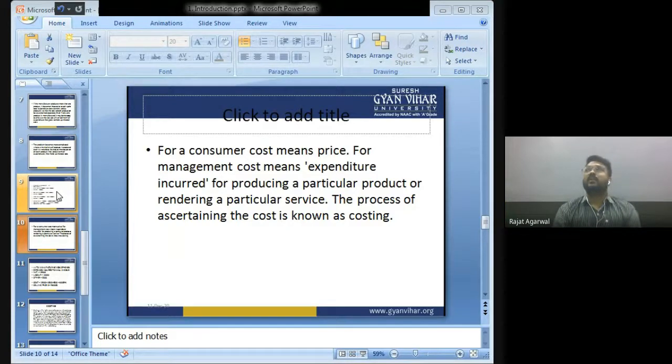Suppose the cost of making this mobile phone is 40,000. So for a manufacturer, cost is 40,000, and after adding the profit, the manufacturer is selling it for 50,000. So for a customer, the cost is the price, that is 50,000, that the customer has given to purchase this mobile phone.